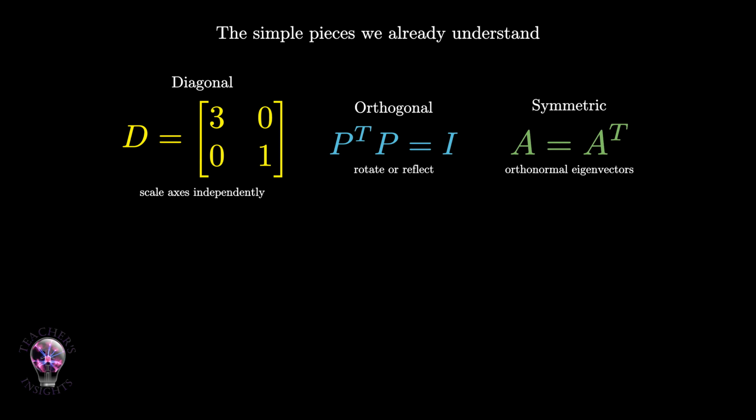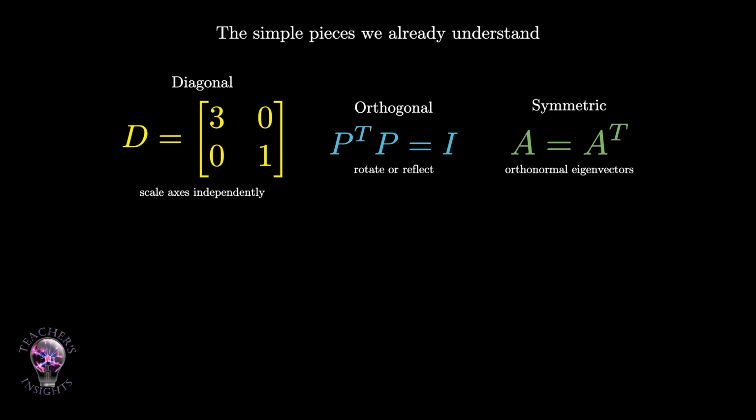First, diagonal matrices. A diagonal matrix does not mix the coordinate axes. For example, the matrix with 3 in the first diagonal entry and 1 in the second diagonal entry stretches the x direction by 3 and leaves the y direction unchanged. Diagonal matrices are simple because each axis acts independently.